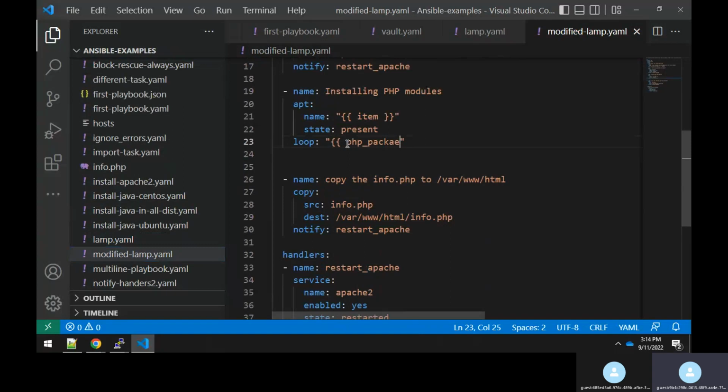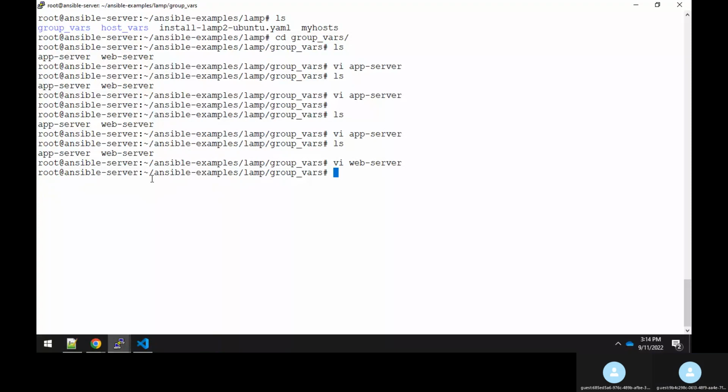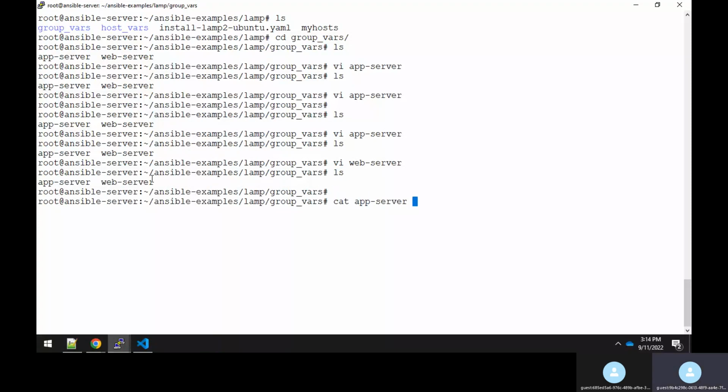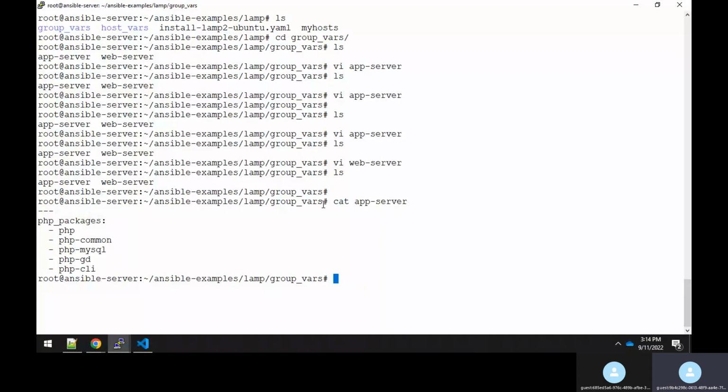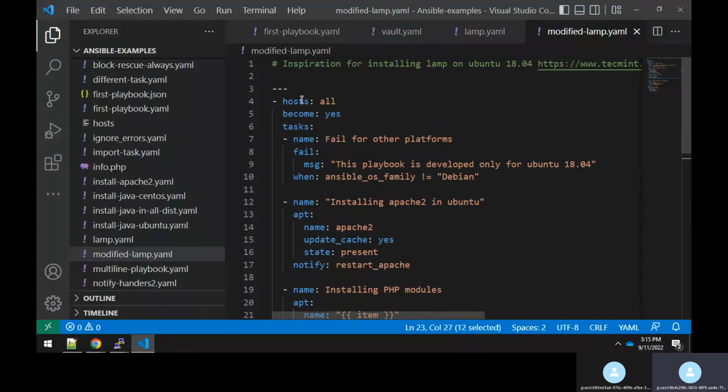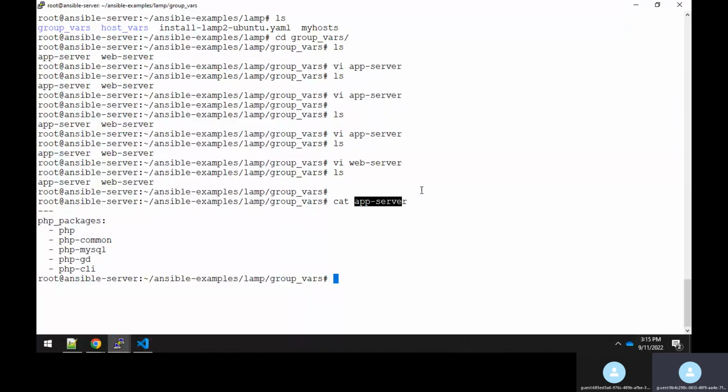See? It means that whatever you were passing as a variable earlier, you can actually make those changes into your group underscore vars. Under group underscore vars, I have created a group. So here you could see that you are calling it. It means that when this playbook is getting executed, it will try to pick this PHP underscore packages from this file, from this app server. Similarly, if you are mentioning all here, it means that it will try to pick from both the web server as well as the app server.